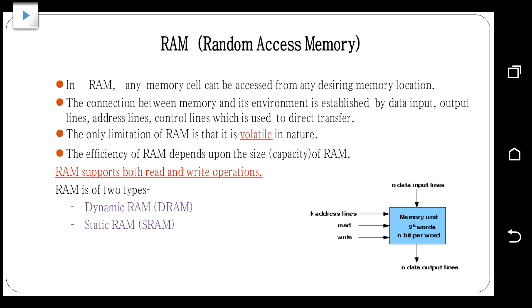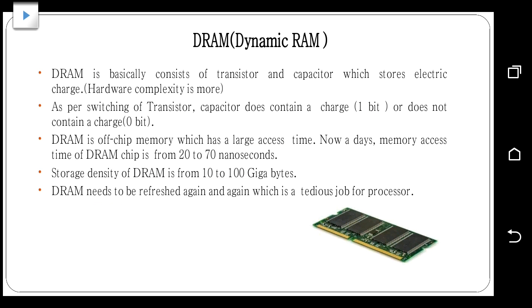And we have RAM, which is volatile in nature. Dynamic RAM is there, static RAM is there. Dynamic RAM is off chip memory. It has a transistor and a capacitor. Using the capacitor charge, it will store the data, and it needs frequent refreshment. The speed of this DRAM will be 20 to 70 nanoseconds. Compared to the SRAM, it is slower, and it can store up to 100 GB of data.